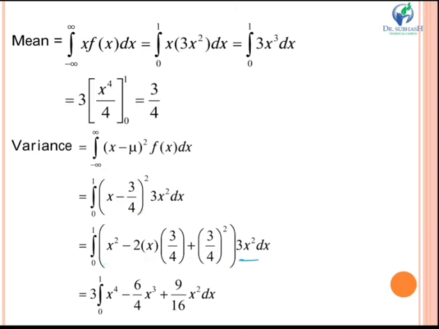We will multiply this 3x square first of all inside. So when we multiply this, I am taking 3 constant first of all. Now I will multiply this x square. X square into x square, that is x raised to 4. X into x square, that is x cube. And this x square will multiply over here. You get 9 by 16 x square dx.